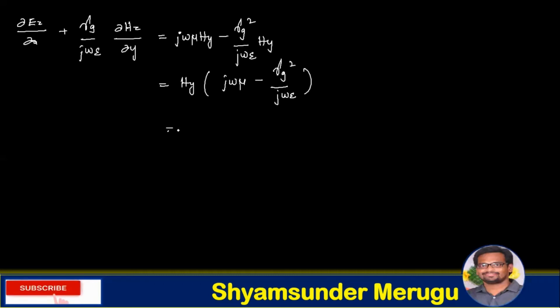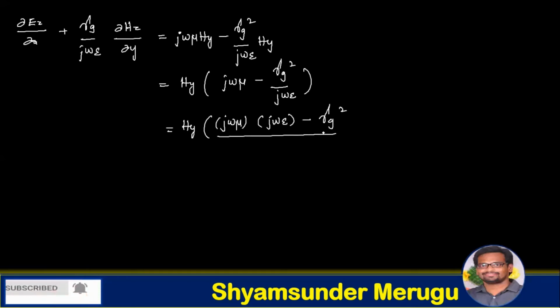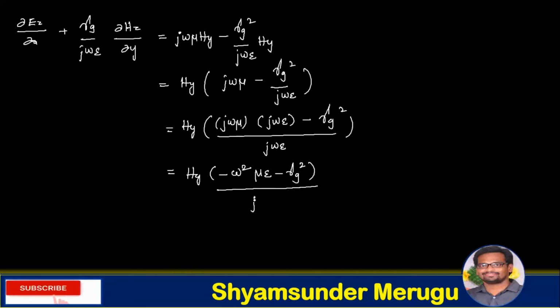And further simplifying this, we get Hy of (jωμ · jωε − γg²)/(jωε). J multiplied with j is j square, that gives us −1. So here we are writing that one as minus, and ω becomes ω², then με − γg², over jωε, right?